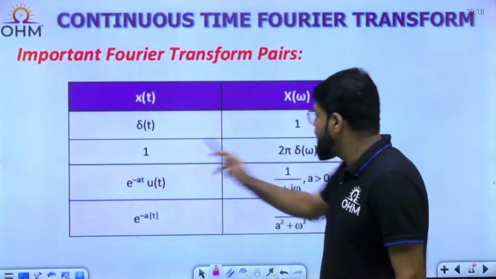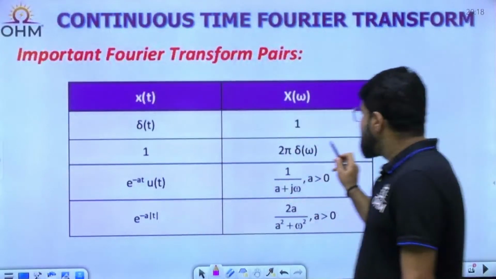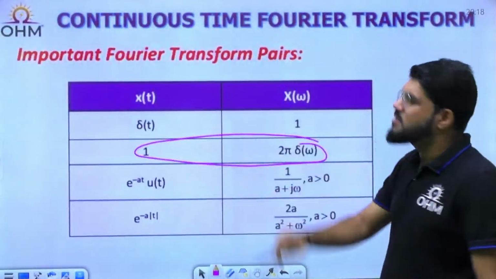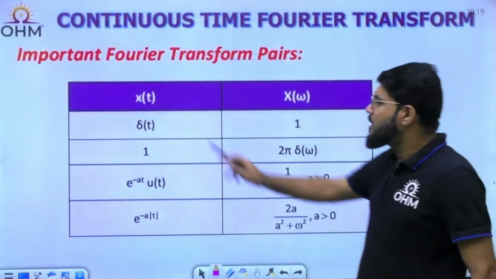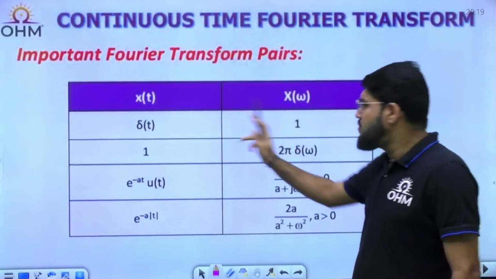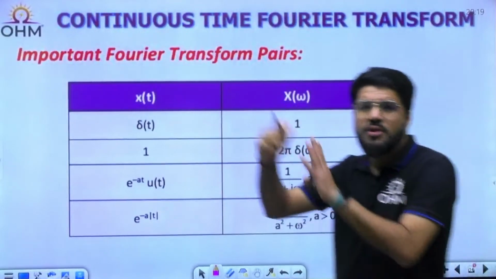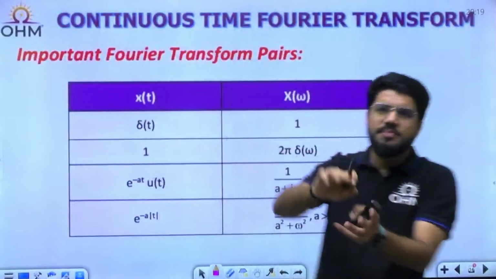Say the very important signal, the impulse signal, has Fourier transform 1. For 1, the Fourier transform is 2 pi delta(omega). This comes up with the duality property, which I will indicate. So the Fourier transform of impulse is 1, the Fourier transform of 1 is 2 pi delta(omega). If A has the Fourier transform B, B has the Fourier transform similar to A.